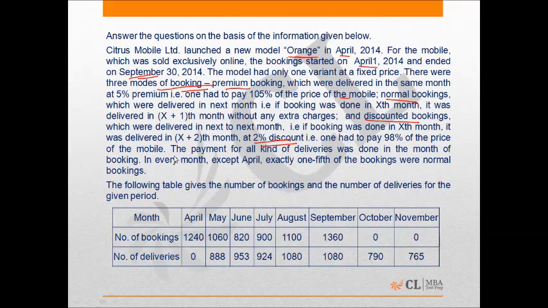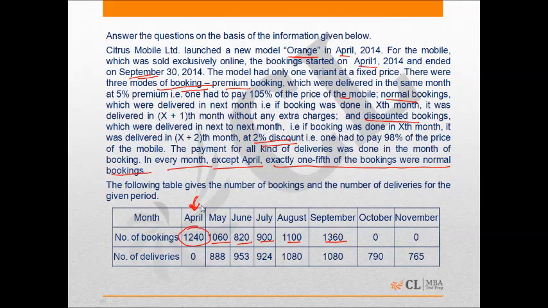Okay, so one more condition is given which says that in every month except April, exactly 1/5 of the bookings were normal bookings, right? And I have given a table in which number of bookings and number of deliveries is given. Okay, so in April, I don't know what will be the normal bookings, right? In other months, the normal booking will be 1/5 of all these values.